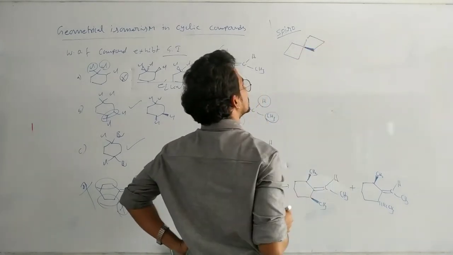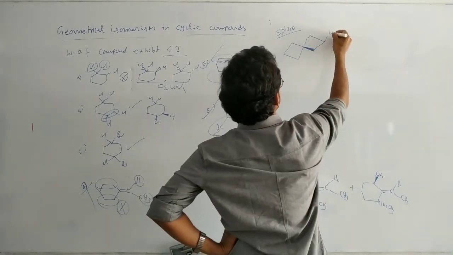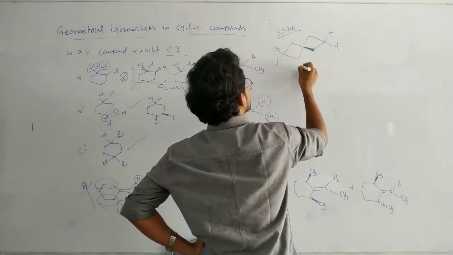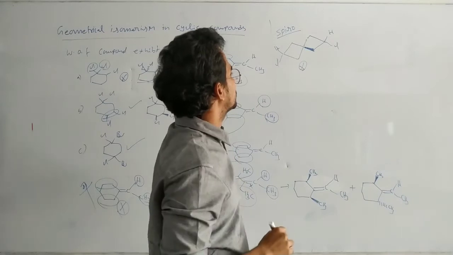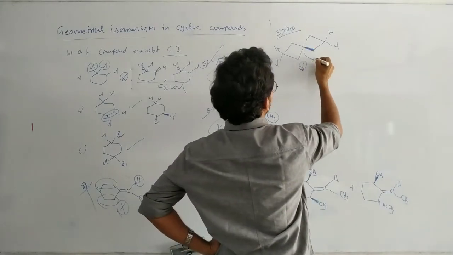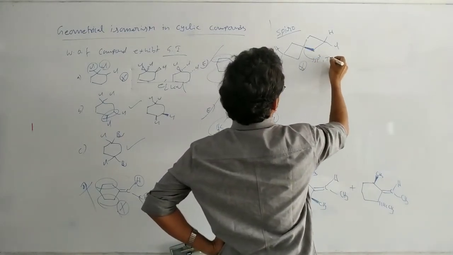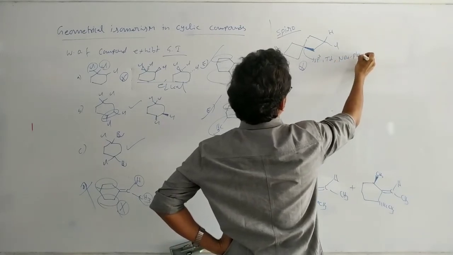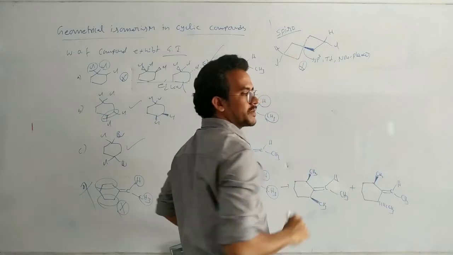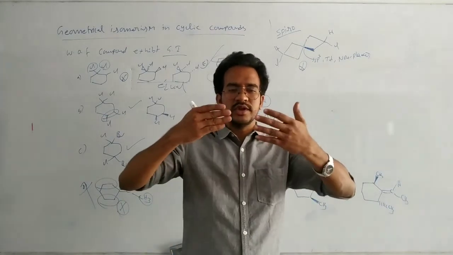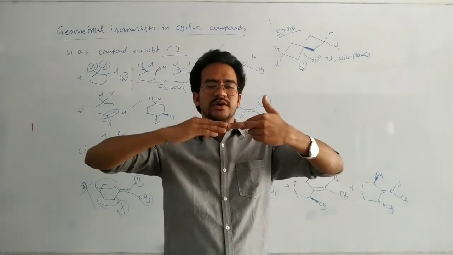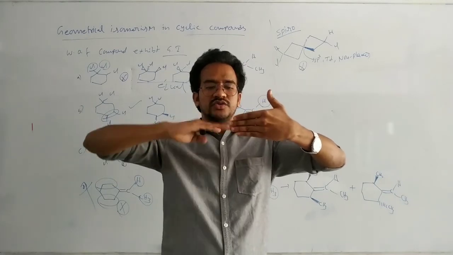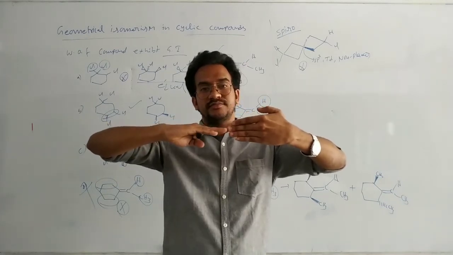Spiro compounds. Okay, for suppose here, this is the hydrogen, this is the chlorine. This is the hydrogen, this is the chlorine. This one does not exhibit the geometric isomerism because this carbon is the sp3 carbon and tetrahedral means non-planar. And these two rings are perpendicular to each other. This is the spirocarbon, it is sp3 carbon, tetrahedral, so non-planar. So these two rings exist like this.